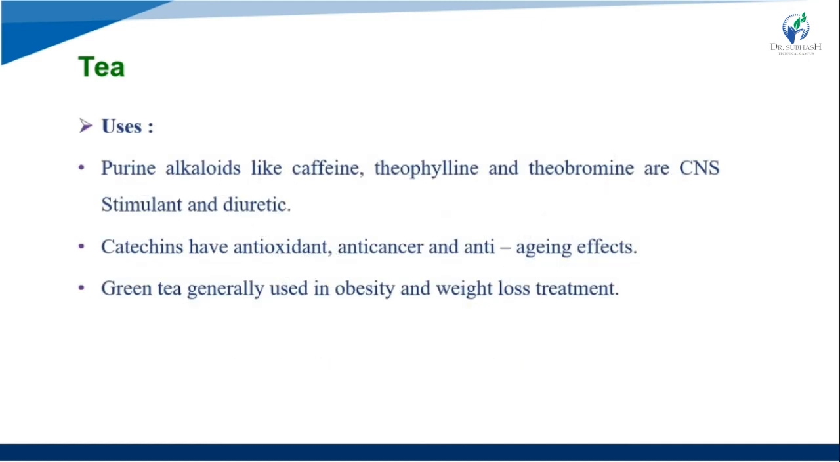Now we see the uses of tea. Purine alkaloids like caffeine, theophylline, and theobromine are CNS stimulants and diuretics. In general we use tea as a CNS stimulant, in stress or whenever a CNS stimulant is required, and also as a diuretic.